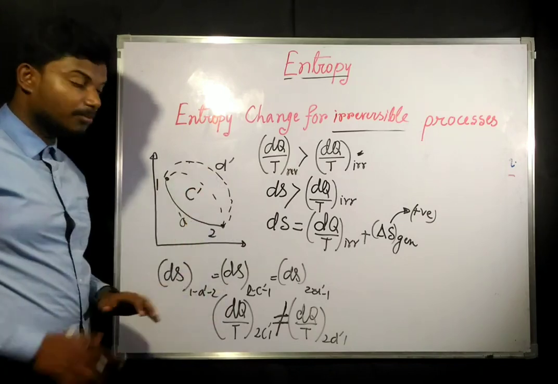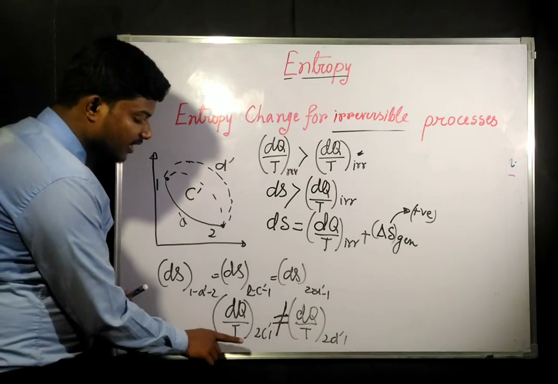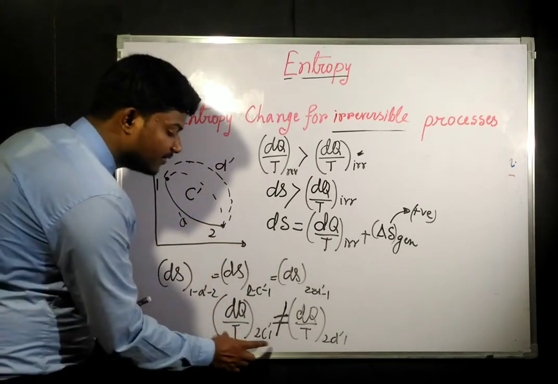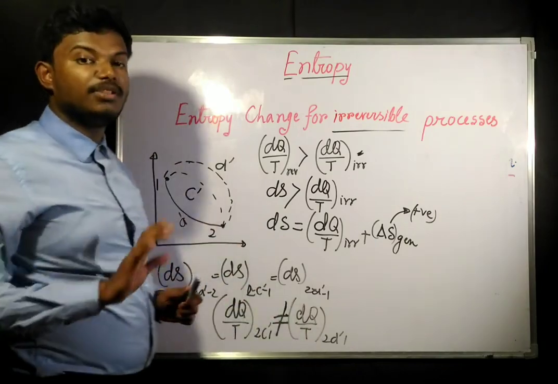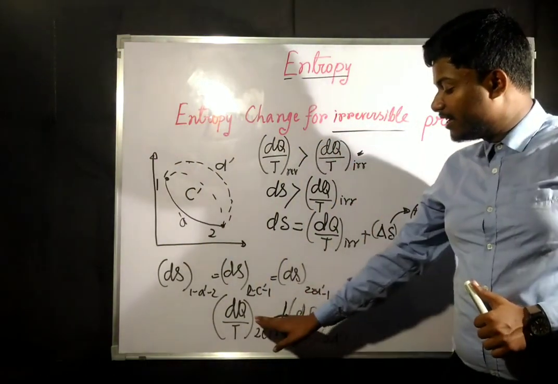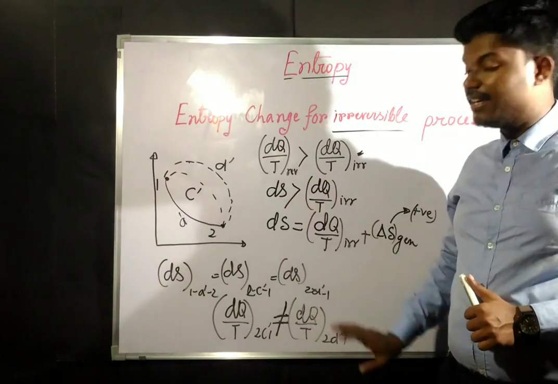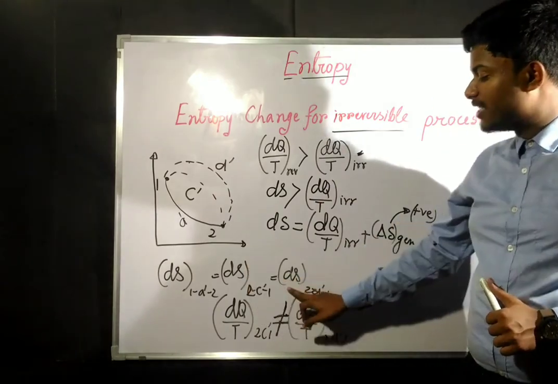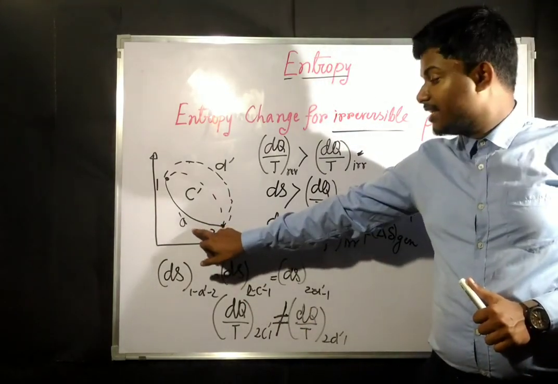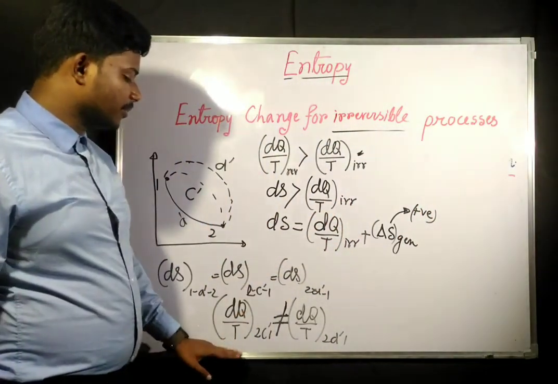But since this is not a property and C and D are irreversible processes, that is the reason its entropy change is same, but irreversible process dq by T term is not same. Okay, irreversible process dq by T term is not same for path C dash and D dash. Only the entropy change is going to be same, because these terms are equal to entropy change in this path. Okay, this thing we need to remember.